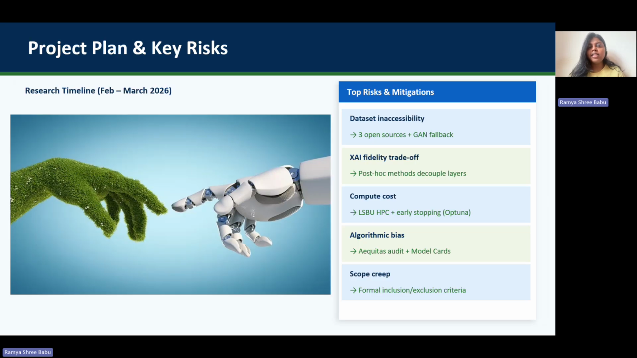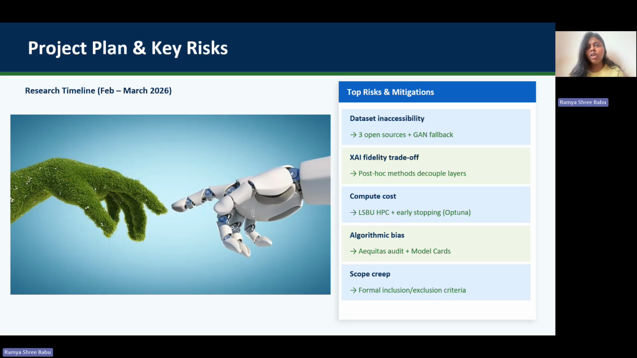Project plan and risk. This research is currently at a proposal stage, developed between February and March 2026. The full project is planned for later implementation. The two most critical risks are dataset inaccessibility and XAI fidelity trade-off. Both are addressed through architectural redundancy.